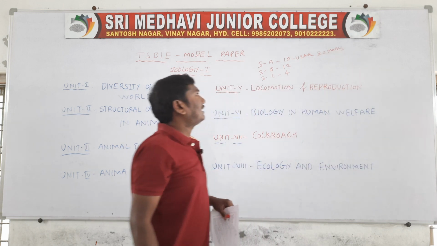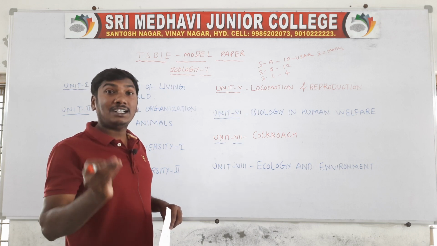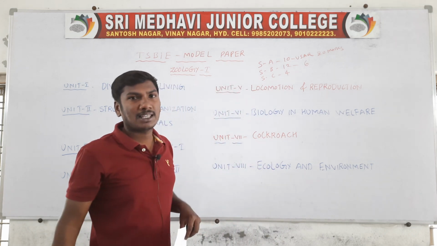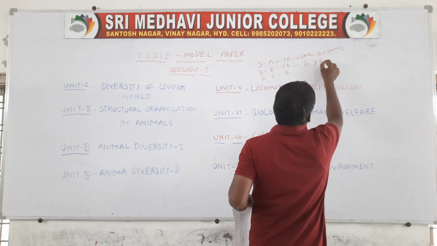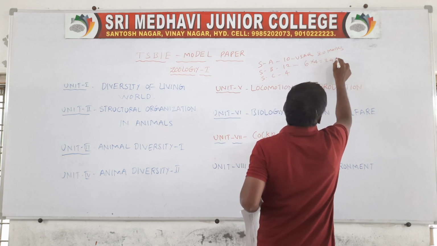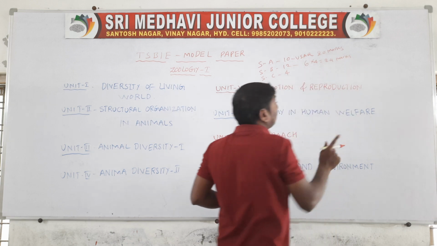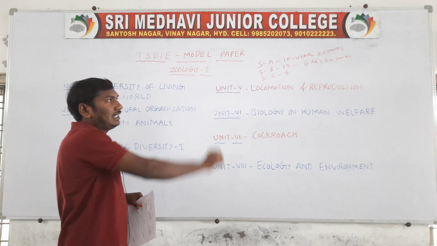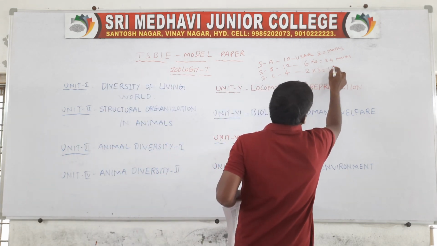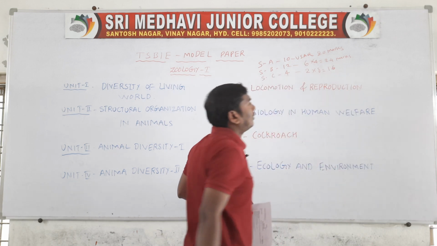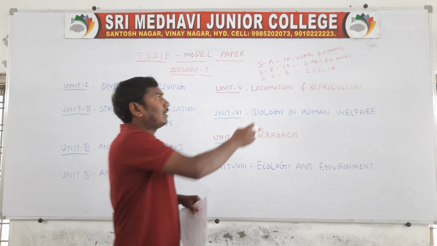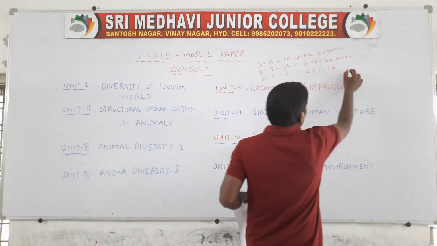Next, section B has 12 questions with 50% choice. You write only 6 questions. 6 into 4, 24 marks. Next, section C has 4 long answer questions, and you write only 2. 2 into 8, 16 marks. Total 60 marks.